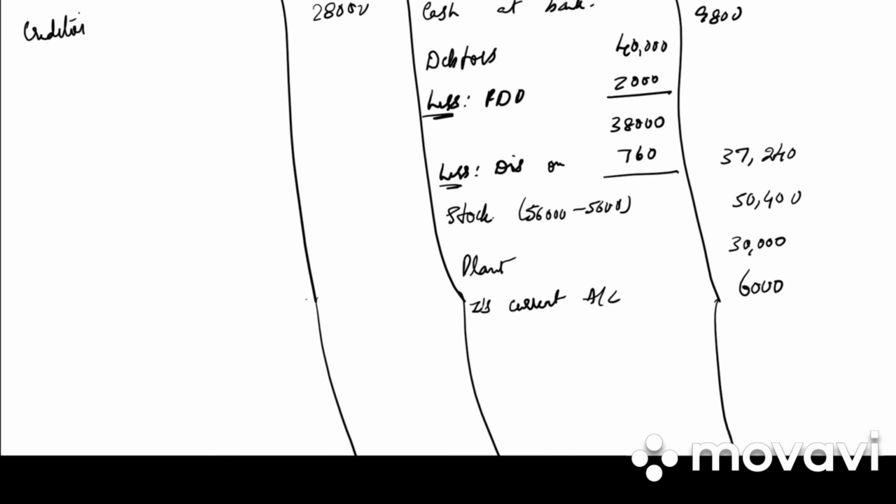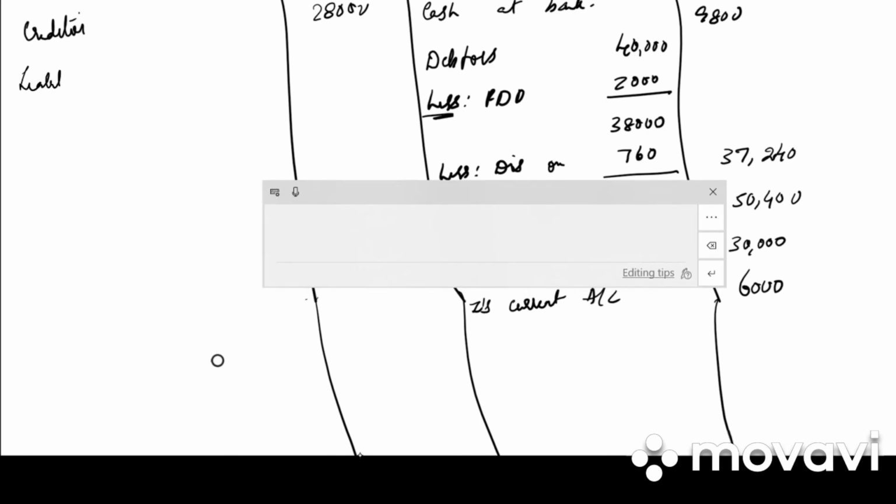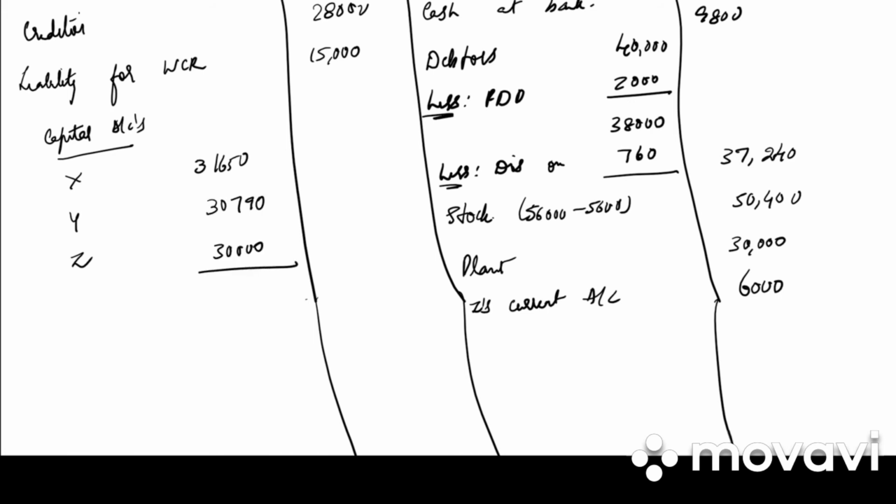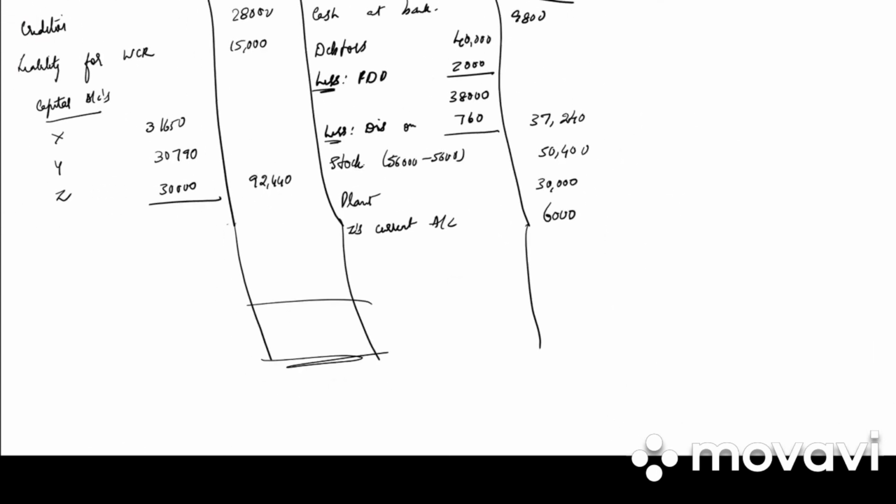Then we have liability for workmen's compensation reserve. How much was the claim for? 15,000. Then we have capital account. It is XYZ. X how much is it? 31,650. 30,790 is Y. 30,000 is Z. So total is 92,440. So what is the total of balance sheet? 1,35,440. 1,35,440.